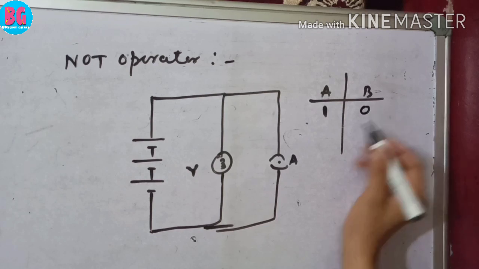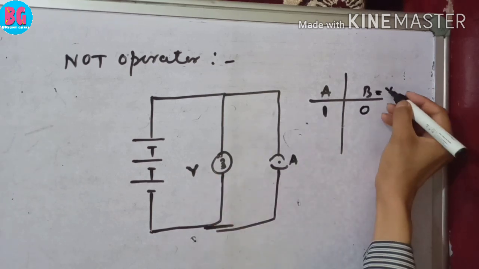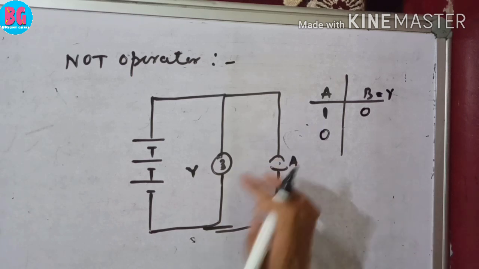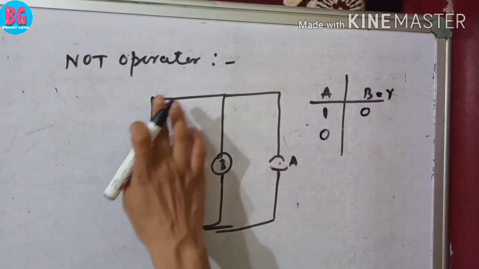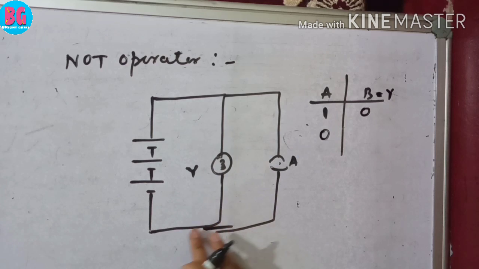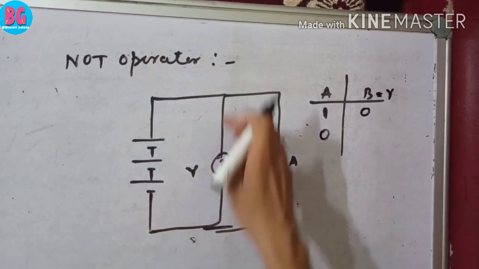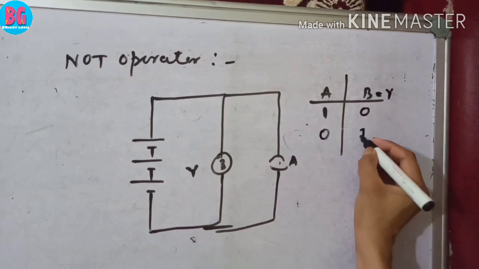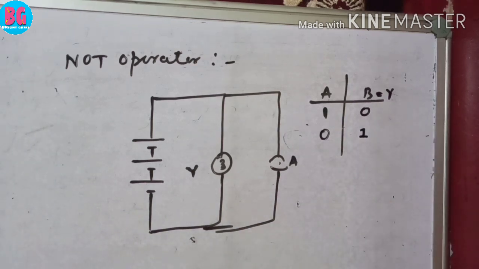The status of Y is 0. When A is 0, A is off, current starts from this terminal and reaches to negative terminal via bulb. Bulb glows, that is 1. The NOT operator is the only operator having one input and one output.